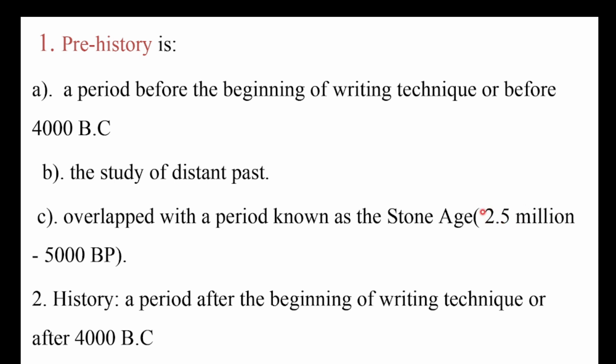2.5 million up to 5,000 before present is the Stone Age. This overlaps with prehistory.